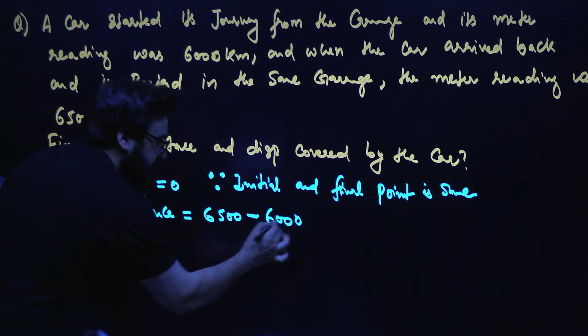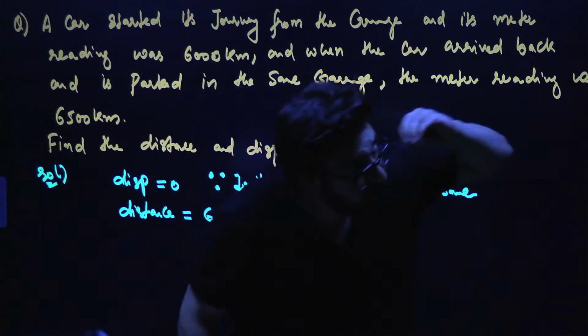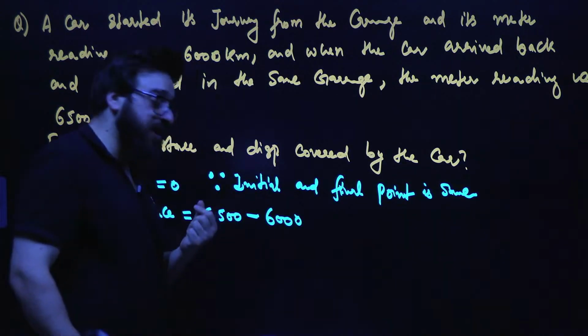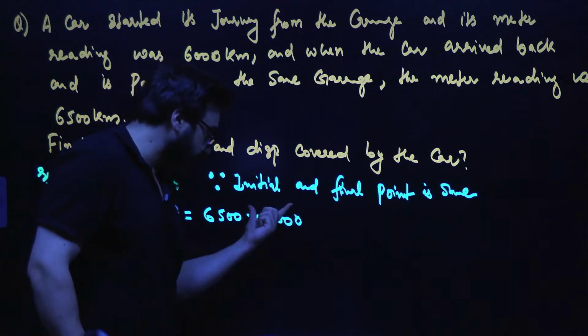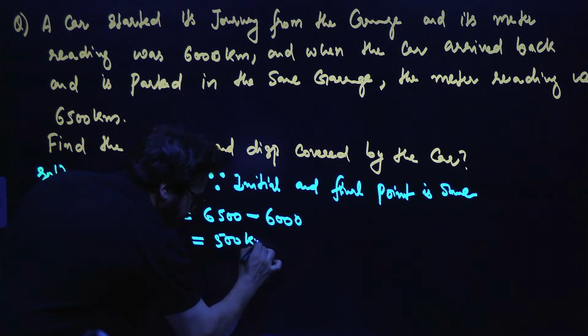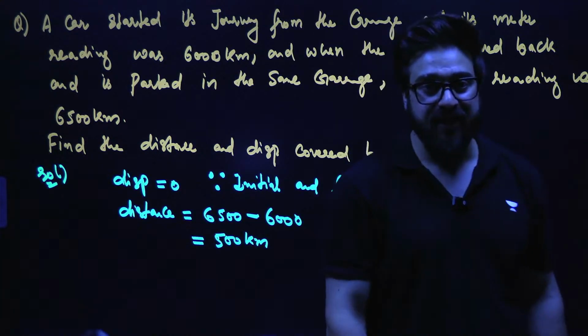Guys, 6,000 kilometers was the distance covered because of the previous journeys. Because of this journey, it has covered only 500. So 6,500 minus 6,000, that will be 500 kilometers. Guys, is this clear? Please tell me in the chats.